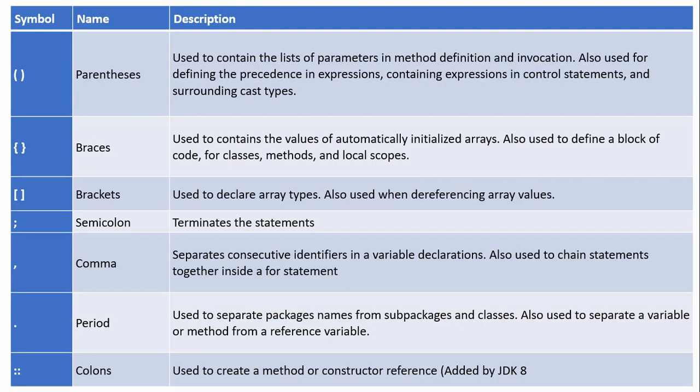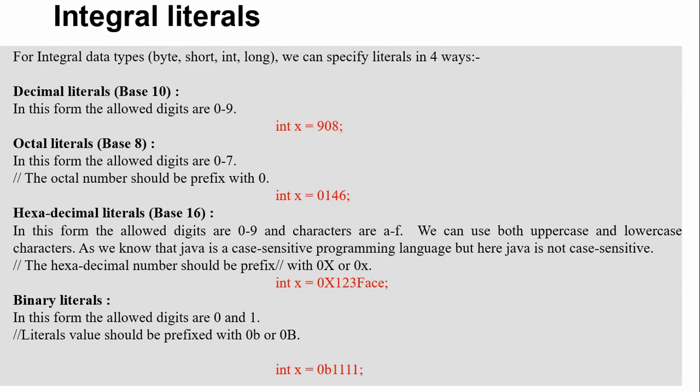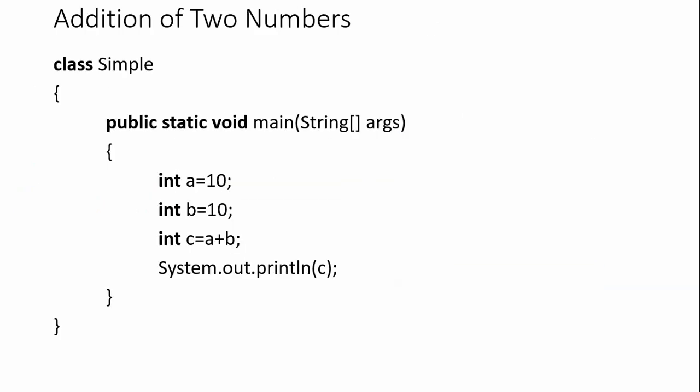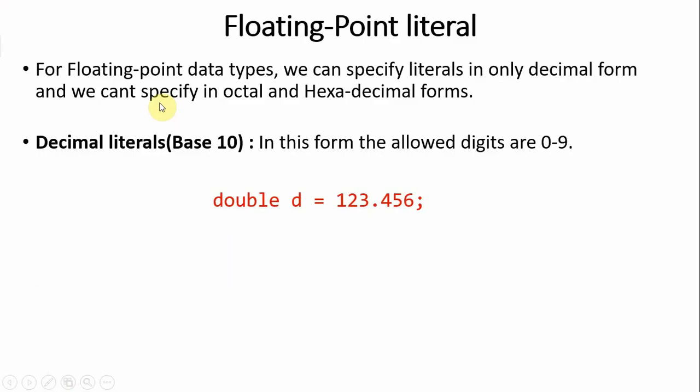In the same way, braces: in Java we already know the example. Here braces separate the class definition, the method definition, and the statements. We separate the method from the class with braces, and the statements from the method with braces. Like that we can separate them.